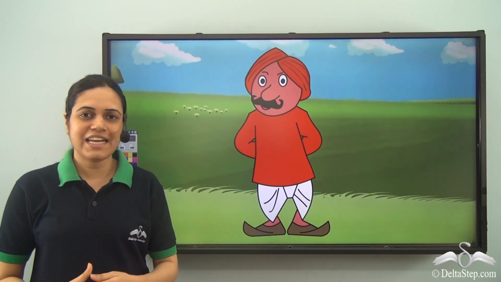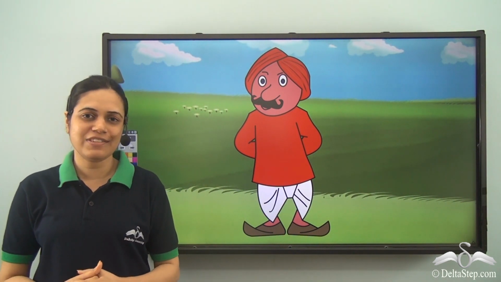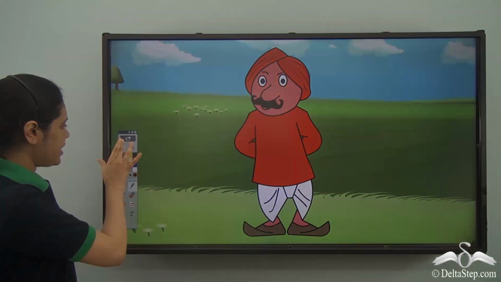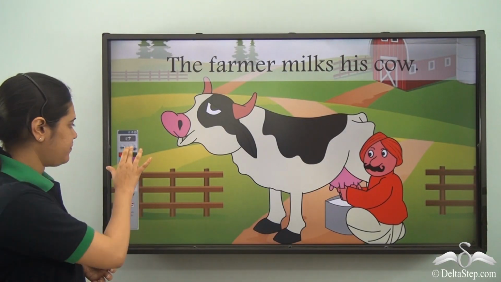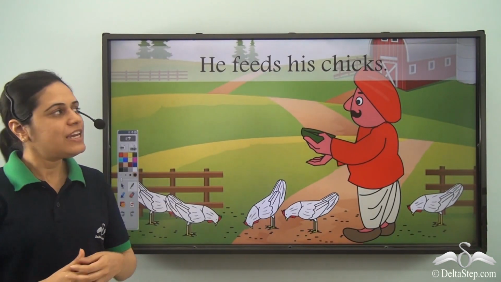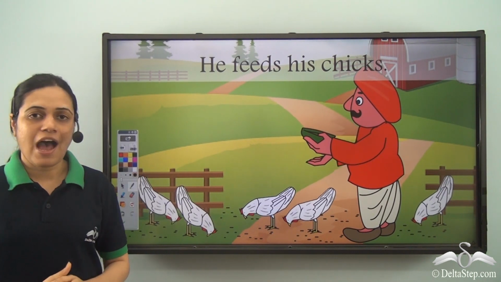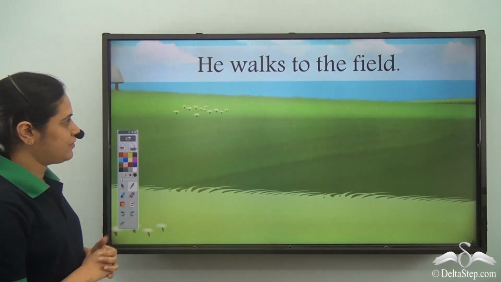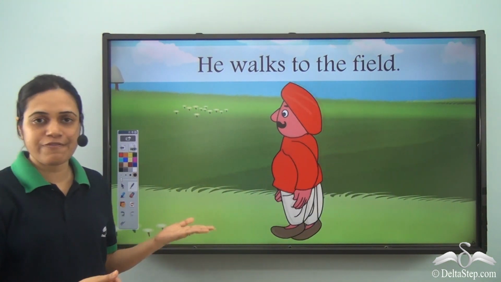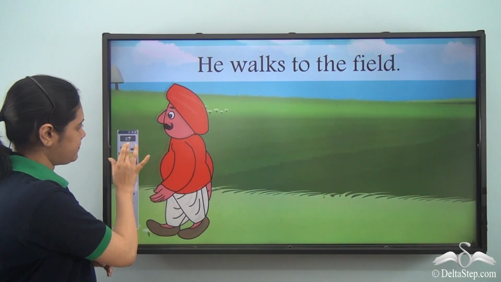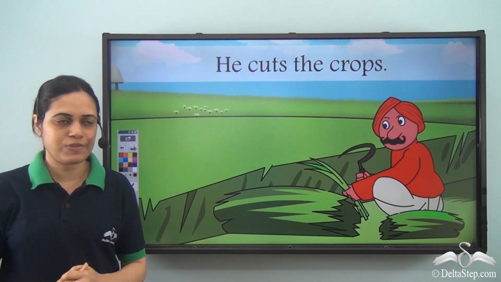Let us see a day in the life of this farmer and let us see what his daily activities are. So every day the farmer milks his cow and then he feeds his chicks, and after that he walks to the field. So he walks to his field and then he cuts the crops.